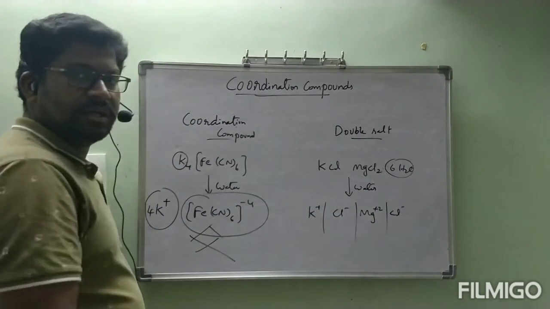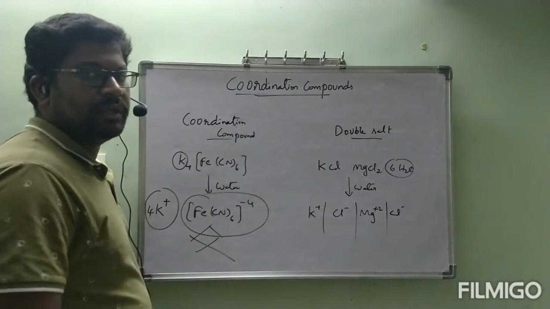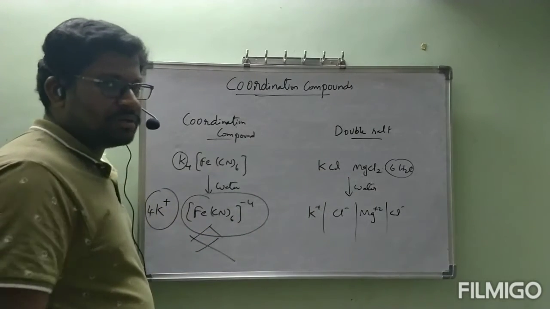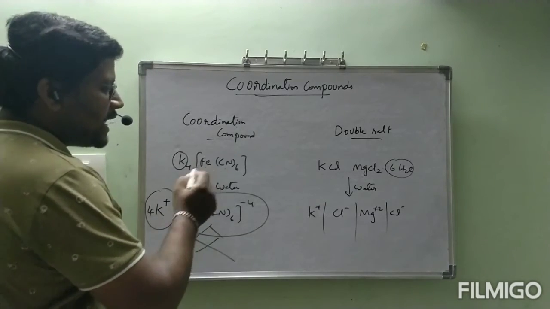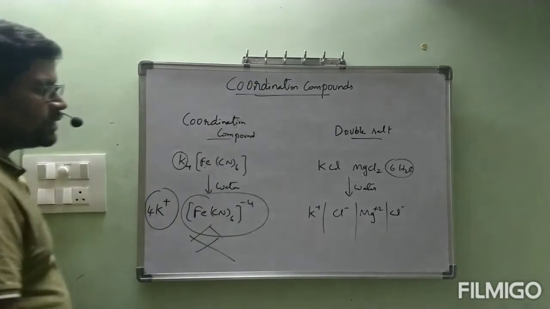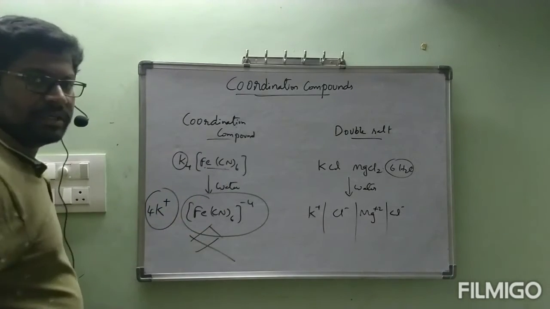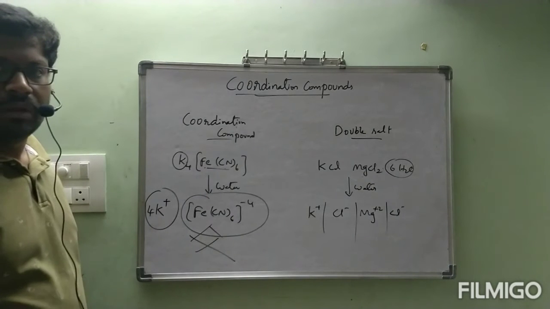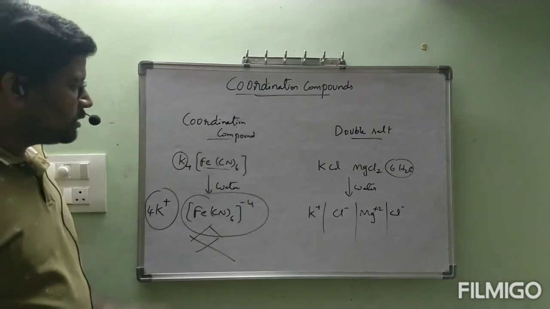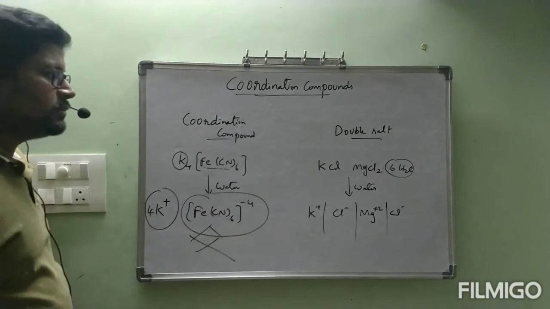That is called a double salt. This is like an ionic compound only. It does not contain any covalent bonds or coordinate covalent bonds. But here, between iron and cyanide, we have a coordinate covalent bond. They cannot be ionized. That is the difference between coordination compound and double salt. Are you clear?